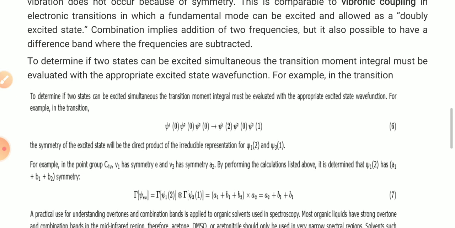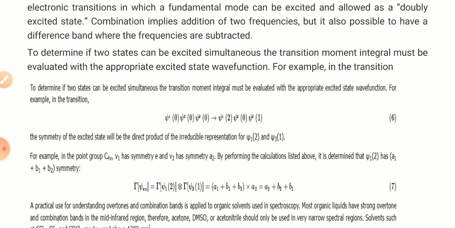Here you can see the values of psi 1, psi 2, psi 3, and the transitions 0 to 2, 0 to 0, and 0 to 1. Okay, so these are the transitions, and we check whether the symmetry of the excited state is the direct product of the irreducible representations for psi 1, psi 2 and psi 1, psi 3.